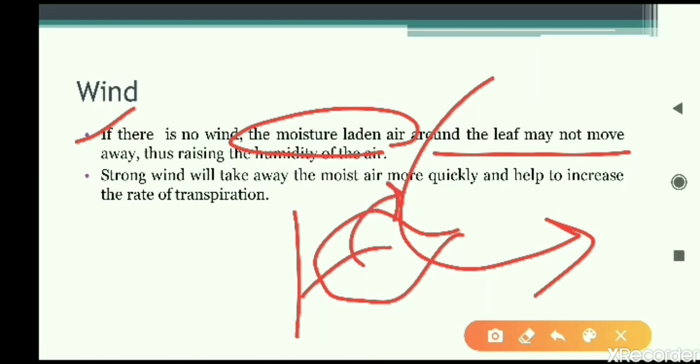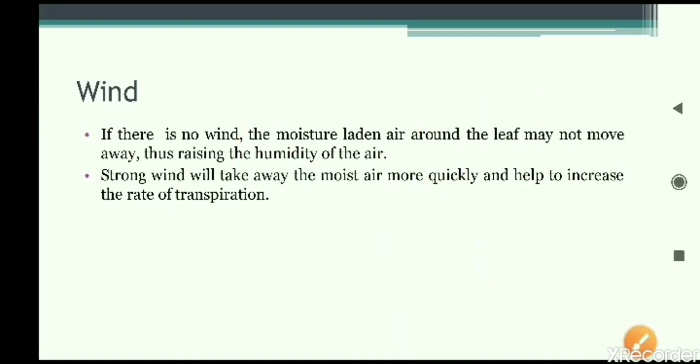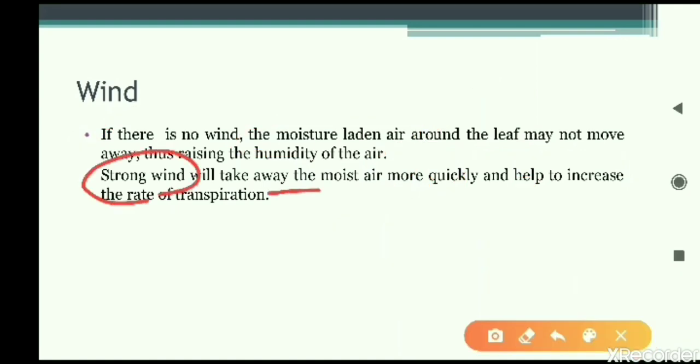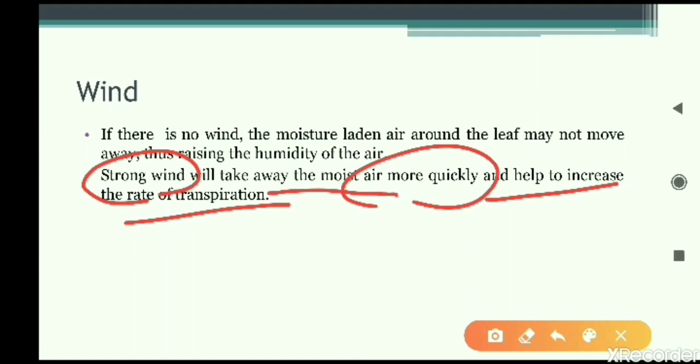Some amount of water vapor will be absorbed by the wind. But if wind is not blowing, then no moisture will be absorbed. That is what they want to say. So if a strong wind is blowing, it will take the water vapor more quickly. Otherwise, if a strong wind is not there, then it will not be possible.